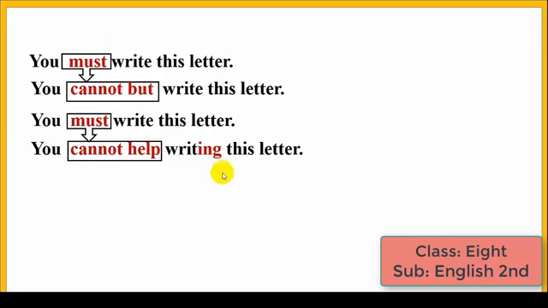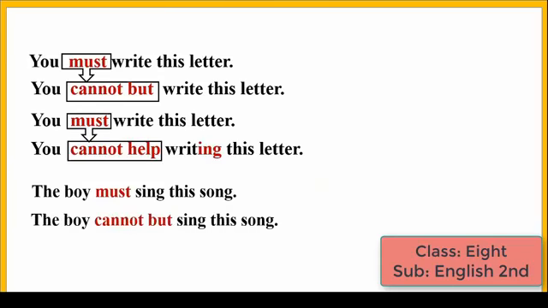Look, ing has added with write. The boy must sing this song. The negative sentence will be the boy cannot but sing this song. You also can write the boy cannot help singing this song. I hope you have understood these two rules.